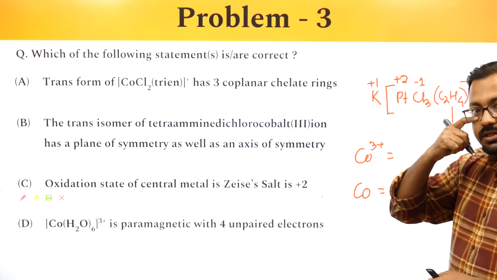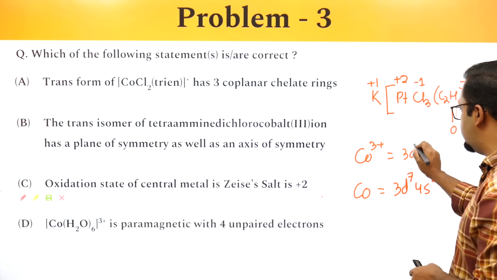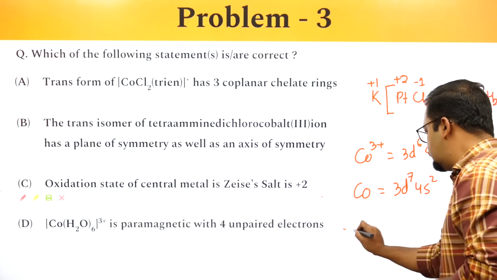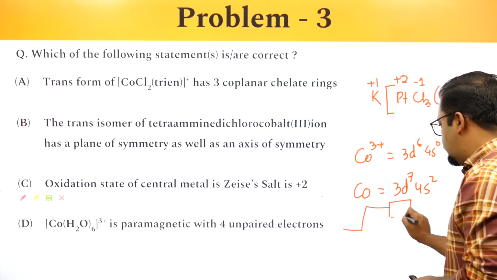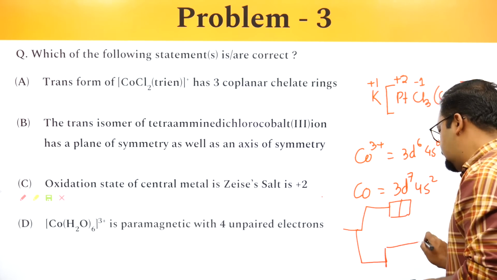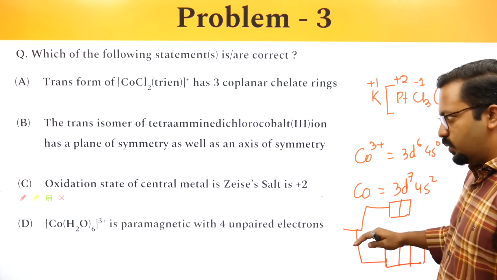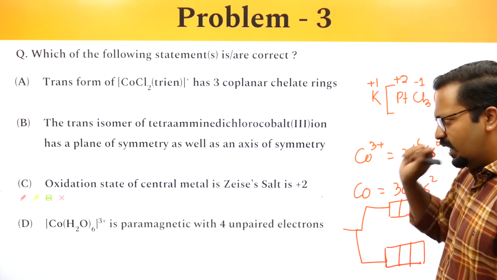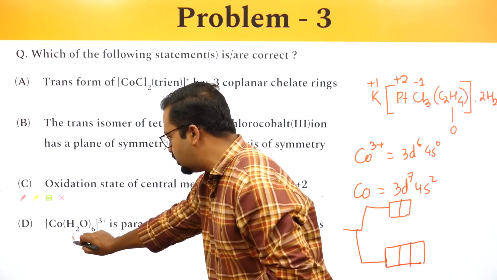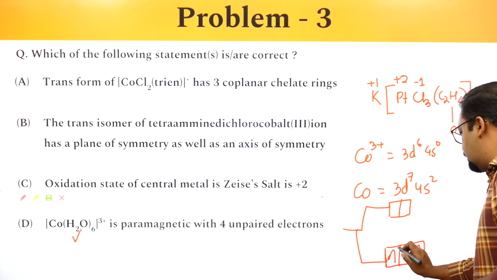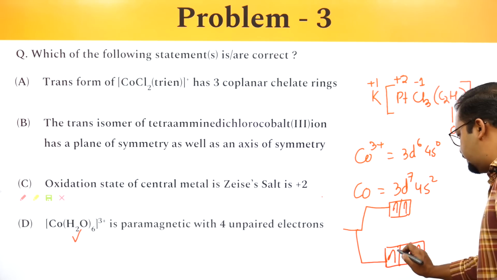In plus 3 oxidation state, it would be in 3d6 4s0 configuration. This is the way the orbitals will split in an octahedral arrangement. There is an octahedral symmetry. So 1, 2, 3, 4, 5 and 6.